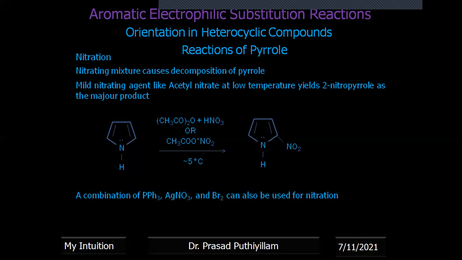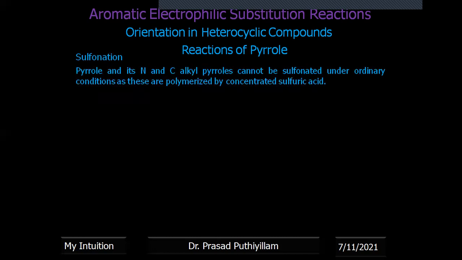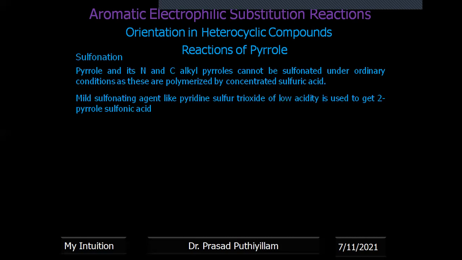A combination of triphenyl phosphate, silver nitrate and bromine can also be used for nitration. Sulfonation: pyrrole cannot be sulfonated under ordinary conditions because it undergoes polymerization in the presence of concentrated sulfuric acid. A mild sulfonating agent is required, like pyridine sulfur trioxide, to get 2-pyrrole sulfonic acid.